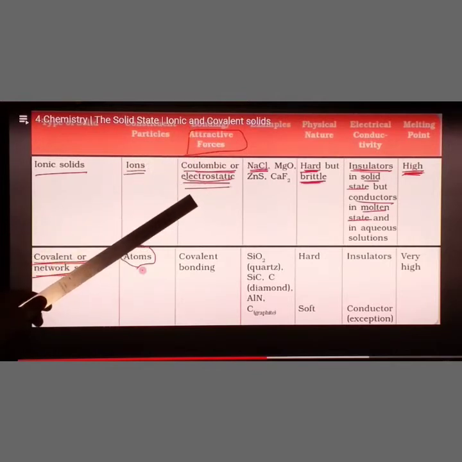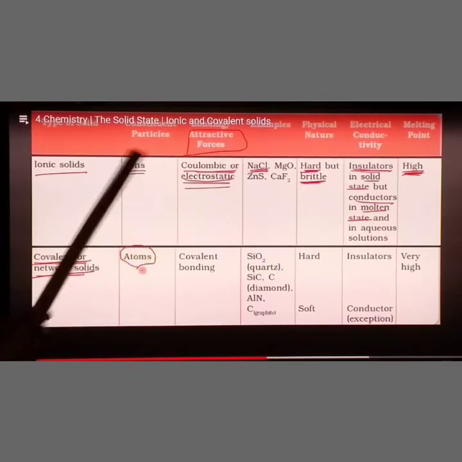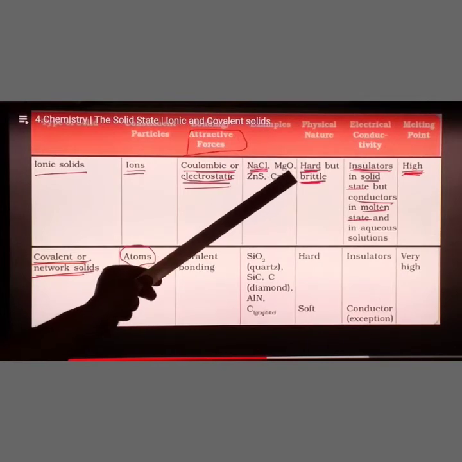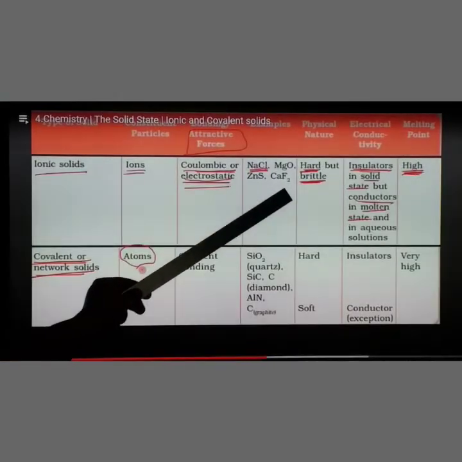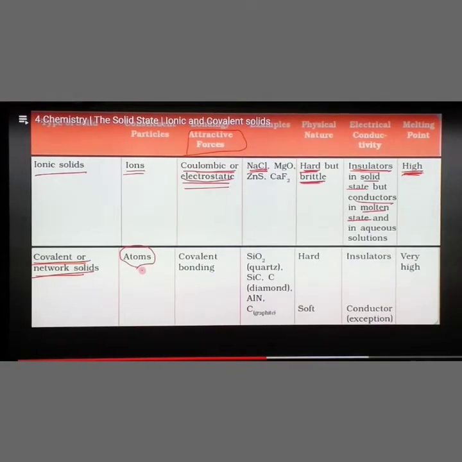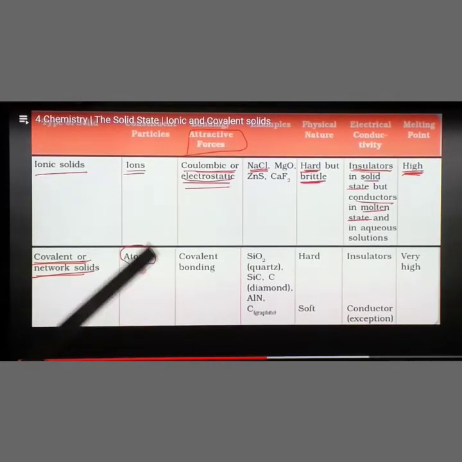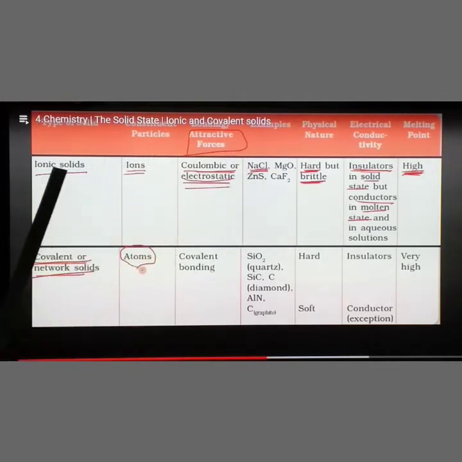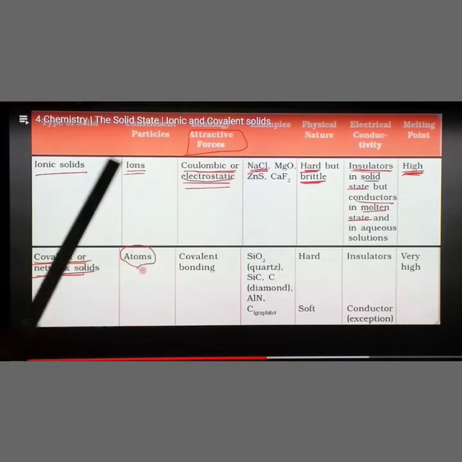Then what type of forces exist? It's a Coulombic or electrostatic force, that means a strong force between cation and anion. Examples of ionic solids are sodium chloride, magnesium oxide, zinc sulfide, calcium fluoride. For example, in sodium chloride, at the corners and face centers there is sodium ion, chloride ion, sodium ion, chloride ion in an alternate way, so cation and anion are present. Similarly for magnesium oxide, Mg2+ ion and O2- ion. These are examples of ionic solids.